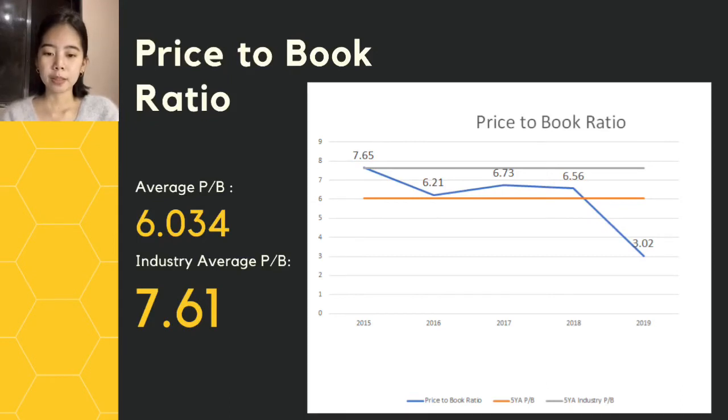But if the price to book ratio is less than 1, for example, the competitor has a 0.8 price to book ratio, then it suggests that you are getting a bit of a bargain by buying the shares, or in other words, you are potentially buying the assets of the company by paying for its shares for less than they are worth. So, when your price to book ratio is less than 1, that's a good start.